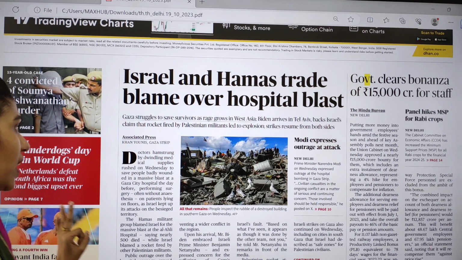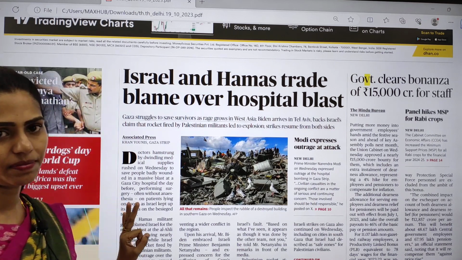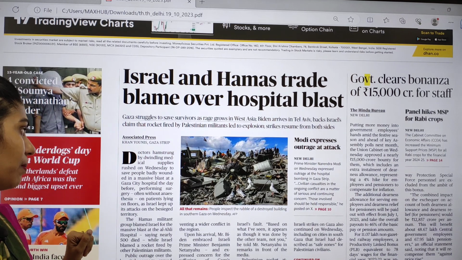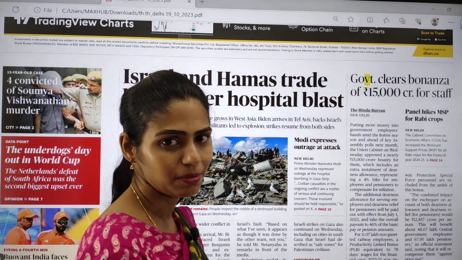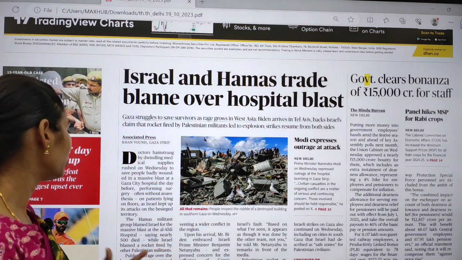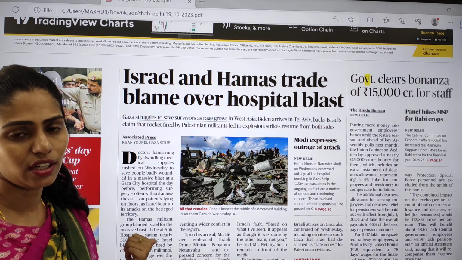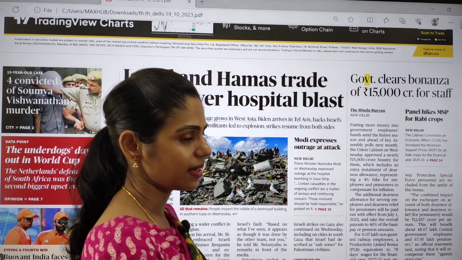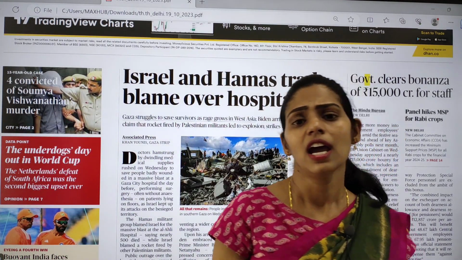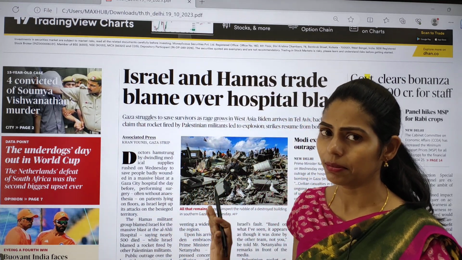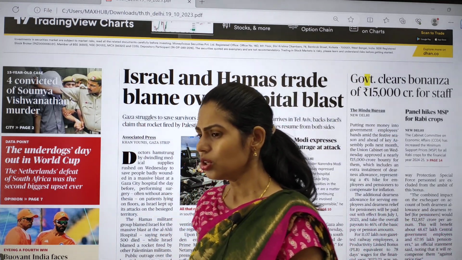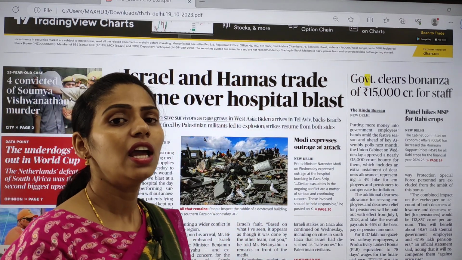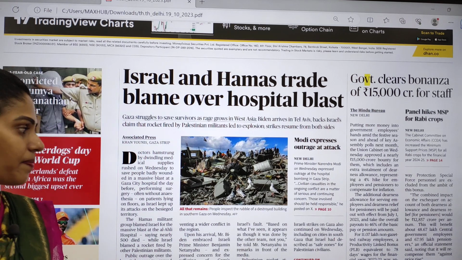And in the first page we have an article regarding the Israel and Palestine issue. Israel and Hamas trade blame over hospital blast. So what happened recently? A hospital blast happened and many people died. Some estimates say 200, some newspapers say 300, and The Hindu is saying that around 500 people died in this blast. So here you have to think about what this conflict between Israel and Palestine is, and you have to see who this Hamas is.